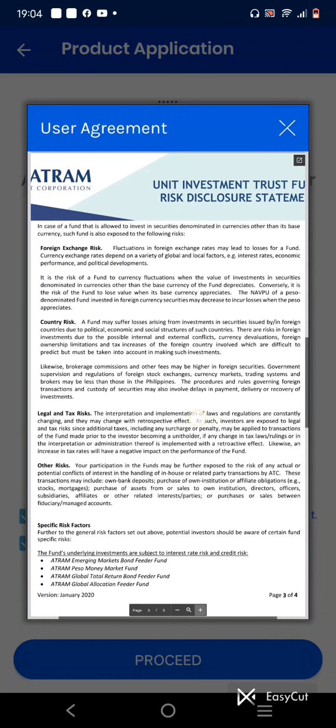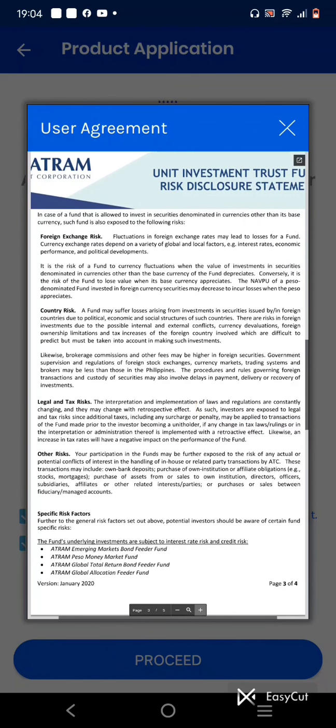So likewise, brokerage commissions and other fees may be higher in foreign securities. Government supervision and regulation of foreign stock exchanges, currency markets, trading systems, and brokers may be less than those in the Philippines. The procedures and rules governing foreign transactions and custody of securities may also involve delays in payment, delivery, or recovery of investments.